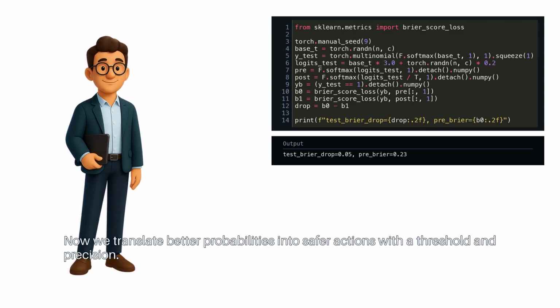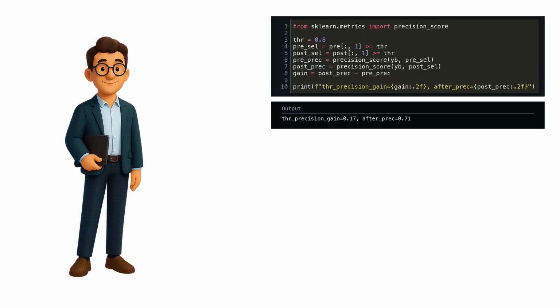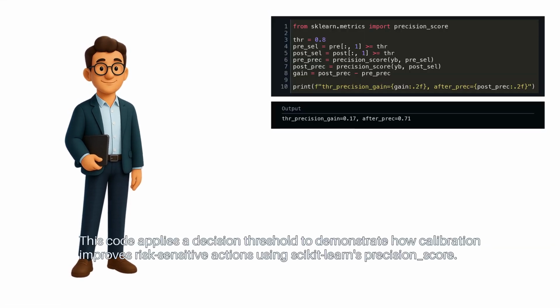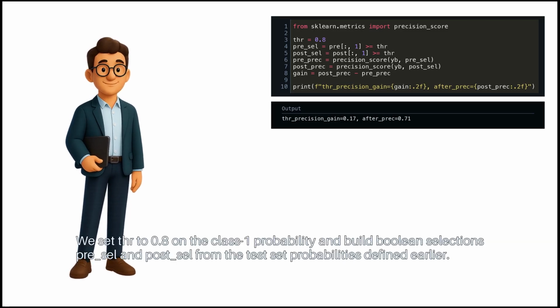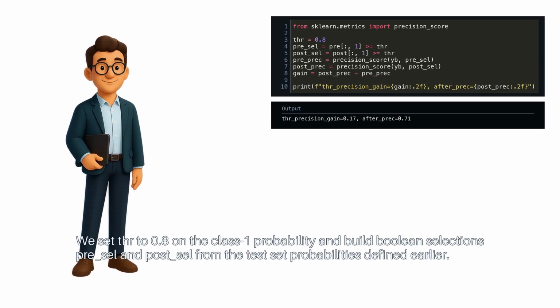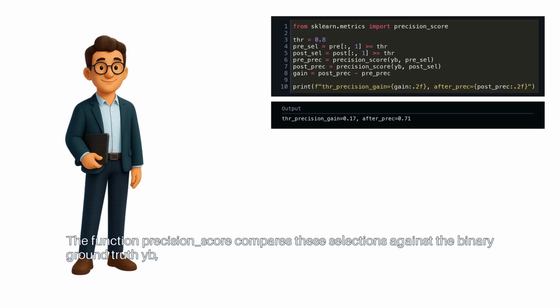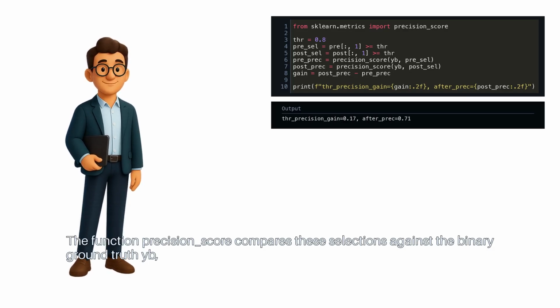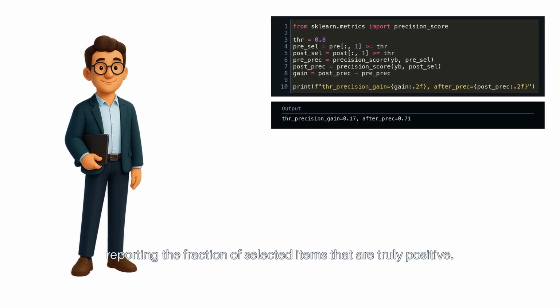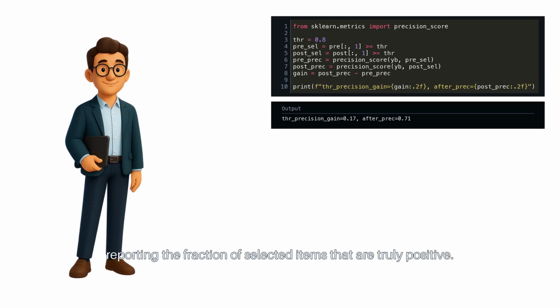Now we translate better probabilities into safer actions with a threshold and precision. This code applies a decision threshold to demonstrate how calibration improves risk-sensitive actions using scikit-learn's precision_score. We set THR to 0.8 on the class 1 probability and build Boolean selections pre_sel and post_sel from the test set probabilities defined earlier. The function precision_score compares these selections against the binary ground truth YB, reporting the fraction of selected items that are truly positive.